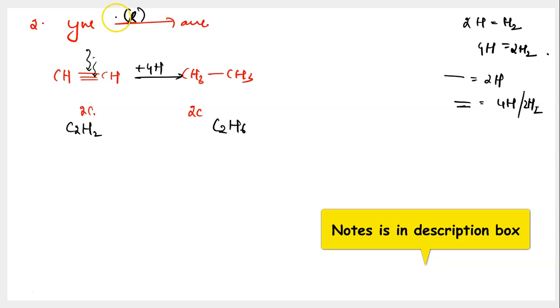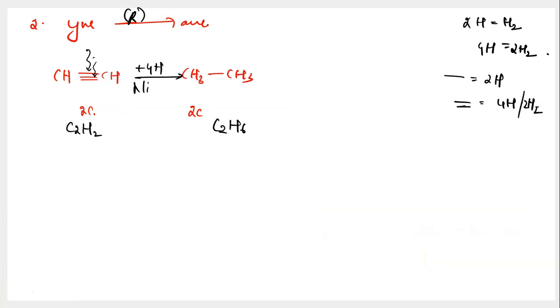But either way, this reaction is catalyzed in presence of nickel. So you can take nickel, if not platinum or palladium, at high temperature. And this reaction leads to conversion of alkyne into alkane. This is very similar to what we have learned in the last page. But the point is, over here, you are adding more hydrogen atoms because you're breaking 2 double bonds or 2 pi bonds at one stretch.